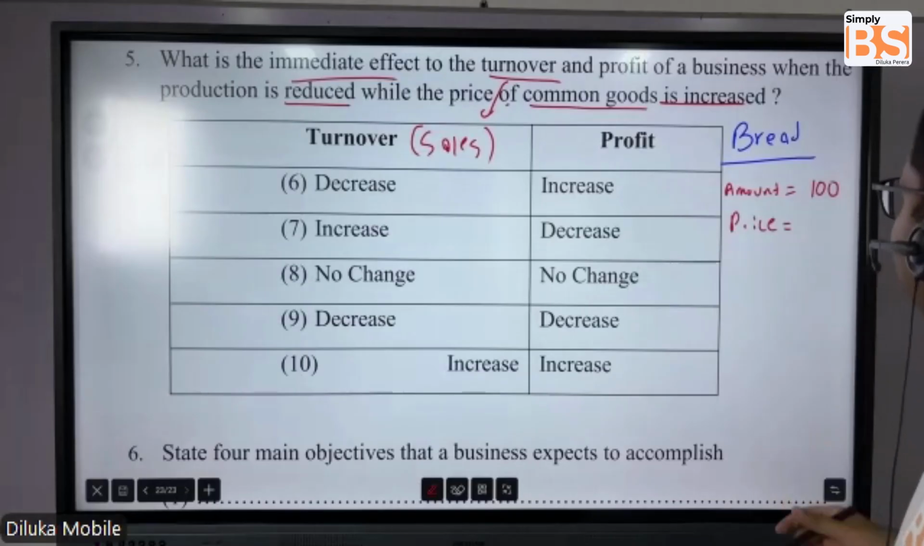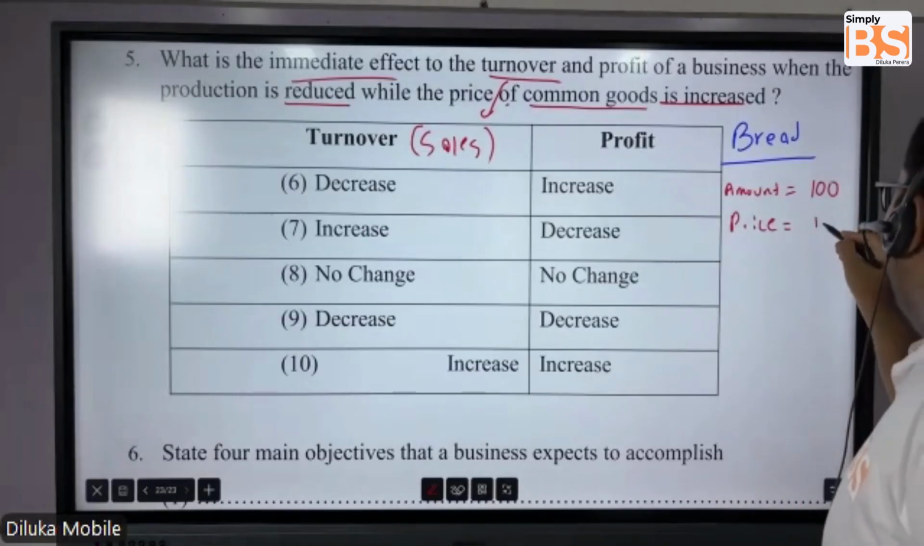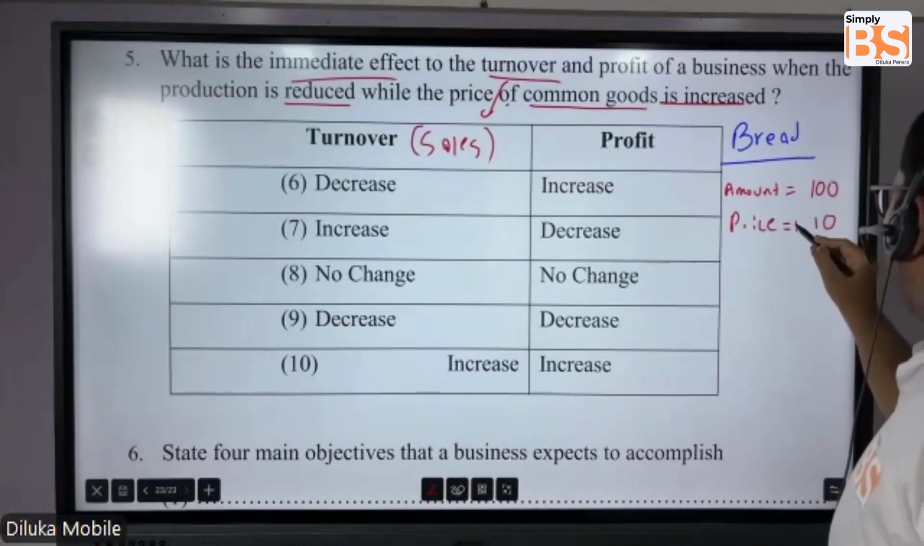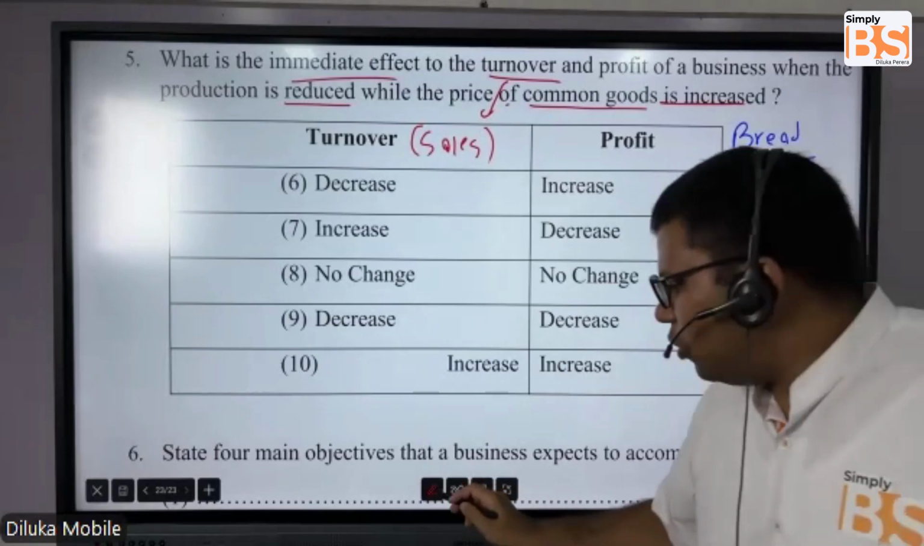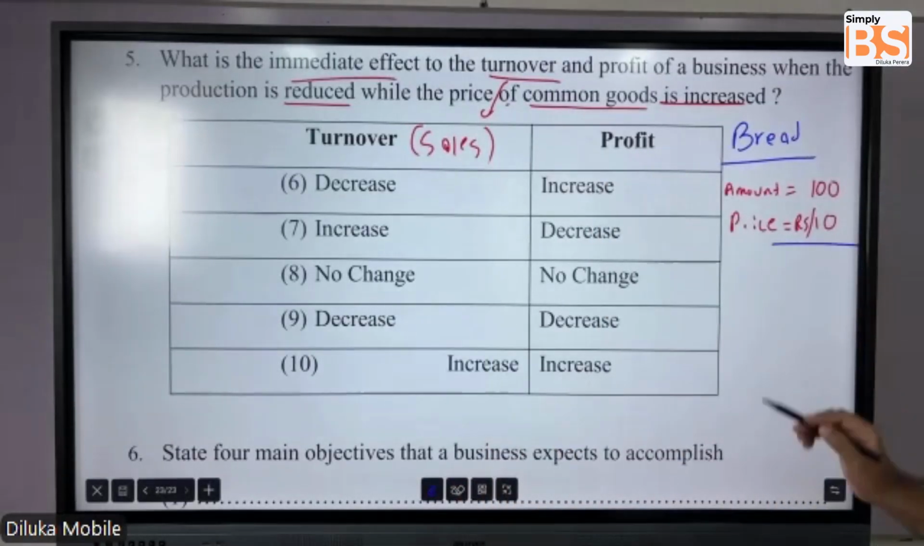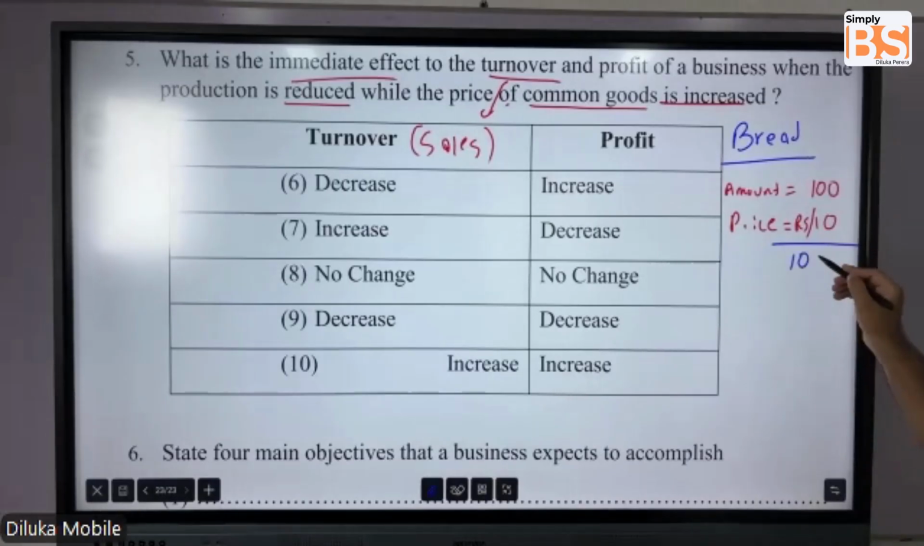Let's say 10 rupees. So how much we produced? 100 loaves of bread, each at 10 rupees. Then what is our total sales at that particular point? එකක් 10 ගානේ පාන් රාත්තල් 100ක්. So we earned how much? 1000 rupees. Now this is the initial scenario.